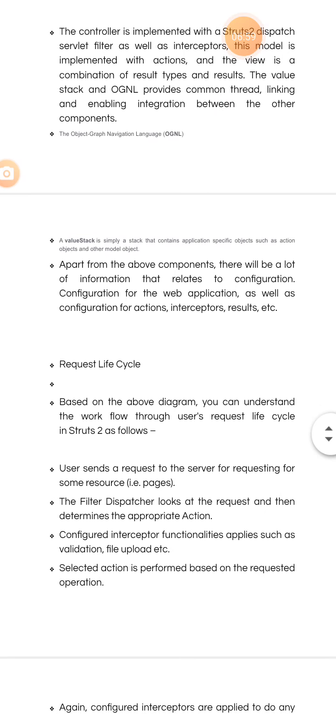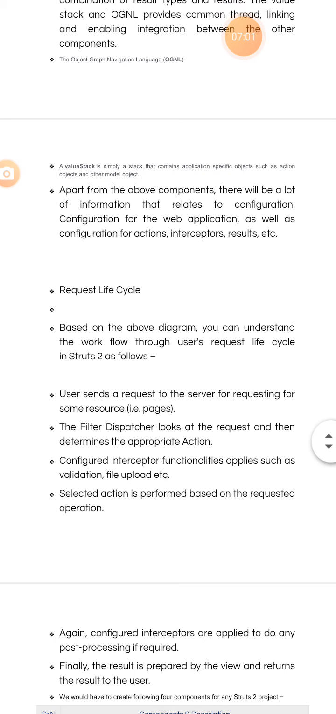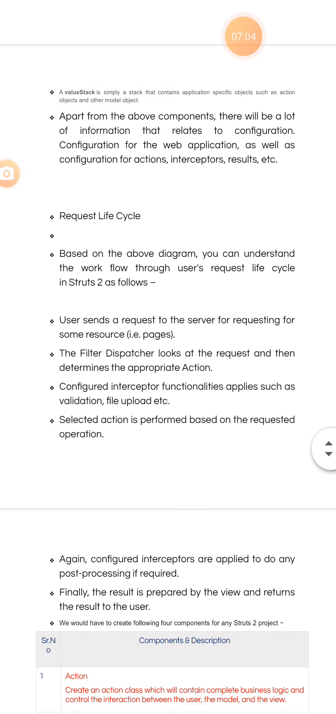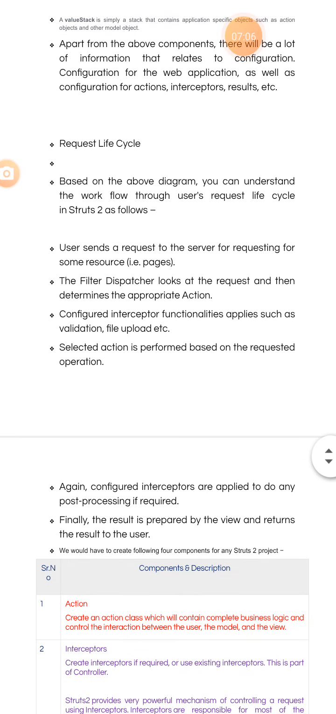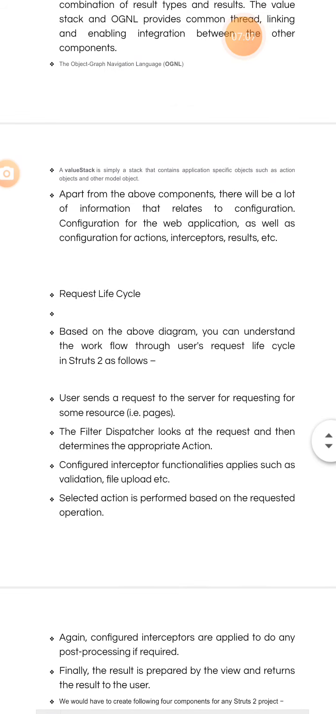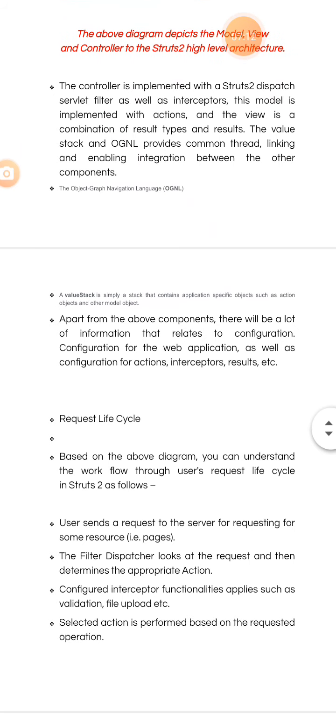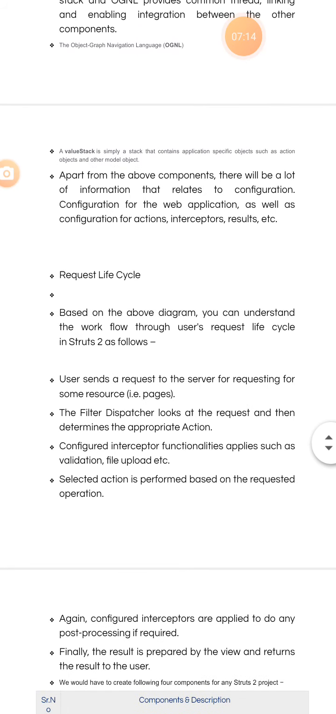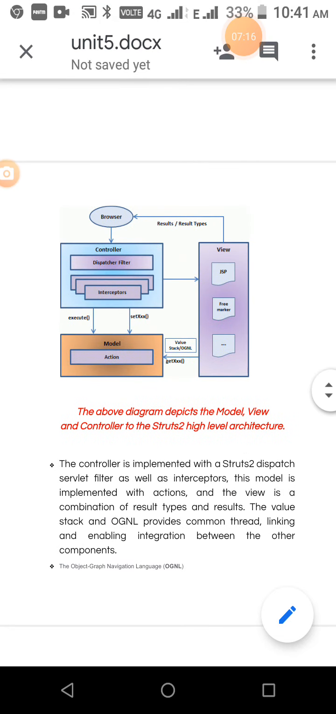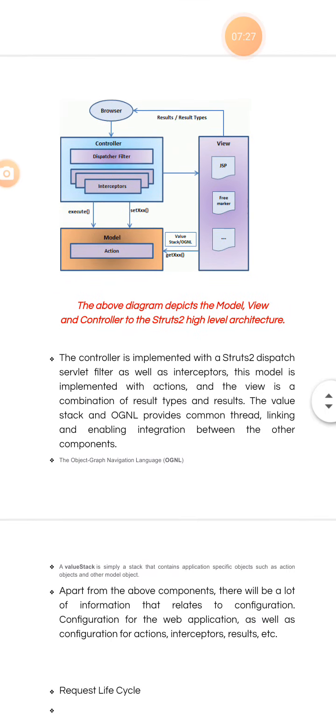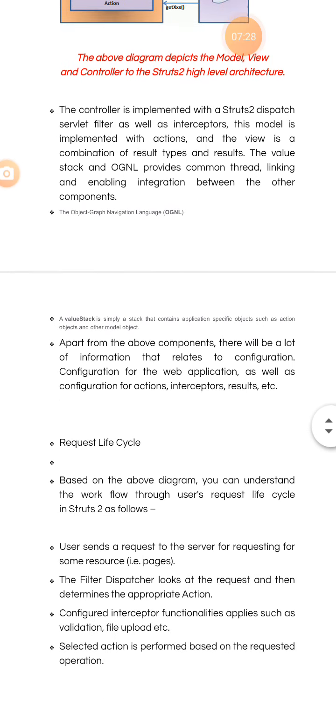Okay, and apart from the other components, there will be a lot of information related to configuration for the web application. Next, the request life cycle. So these are the components. Three layers will be there in the controller: the filter dispatcher and interceptors. And then the model layer and the view layer. View can be done by using JSP and FreeMarker.